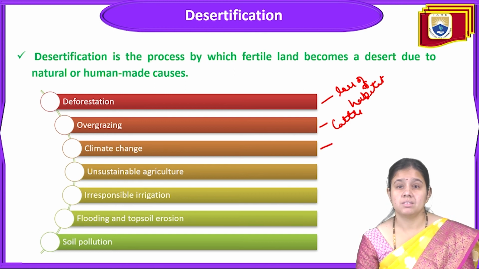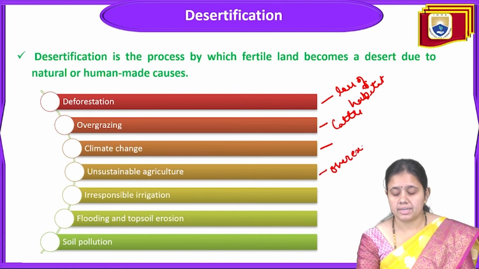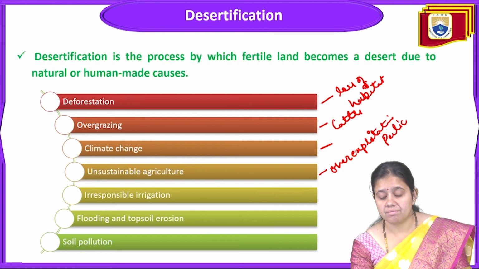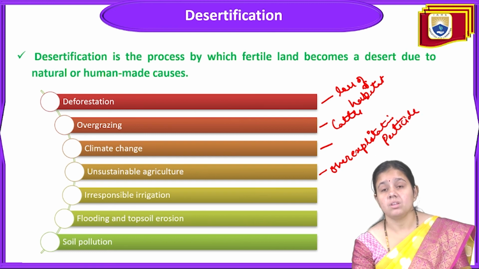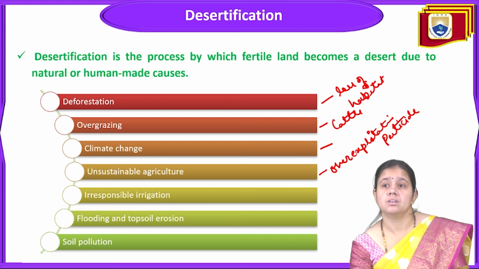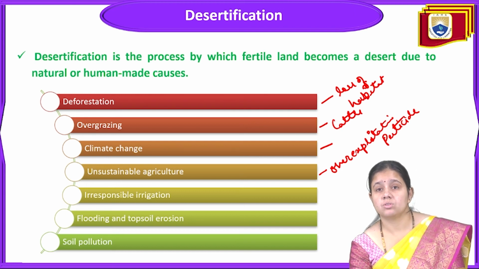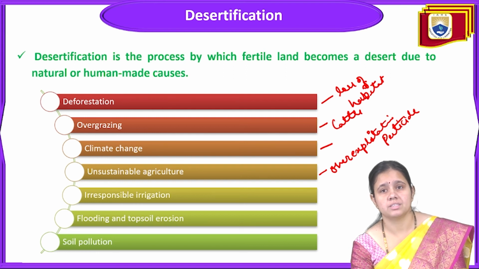Unsustainable agriculture means over-exploitation of agricultural activity and the use of more and more pesticides, which affects and reduces the ability of the soil. That makes the soil unfit for agriculture and converts good soil into desertification, a desert kind of area.